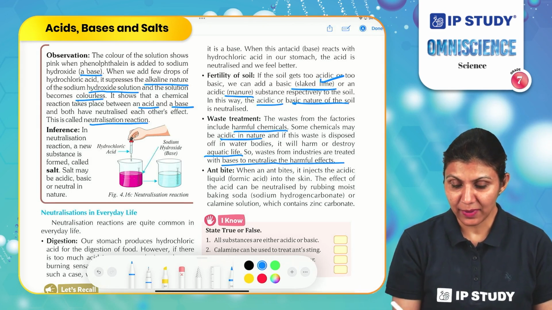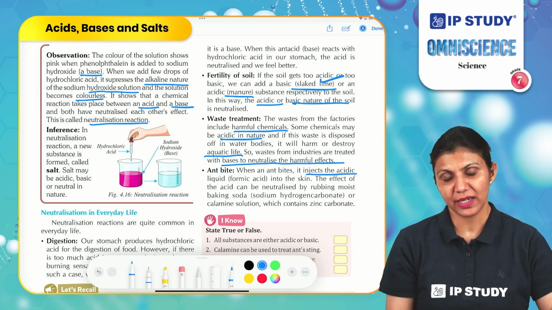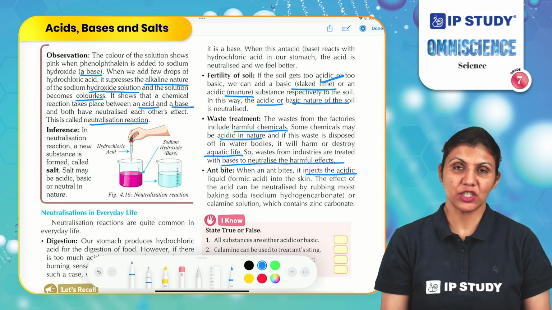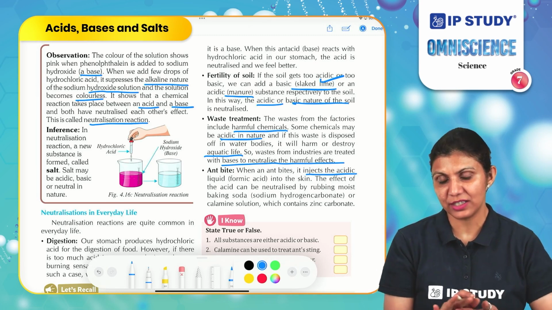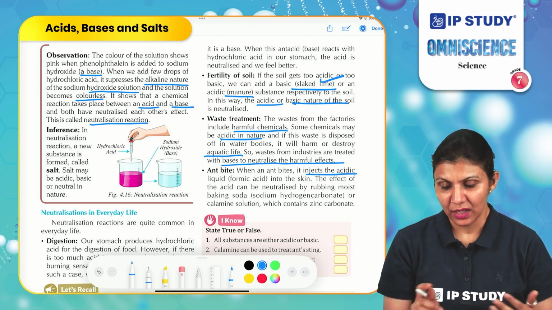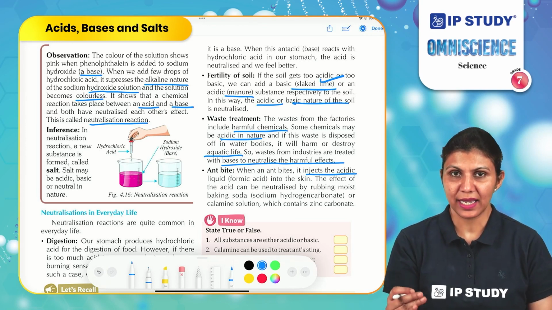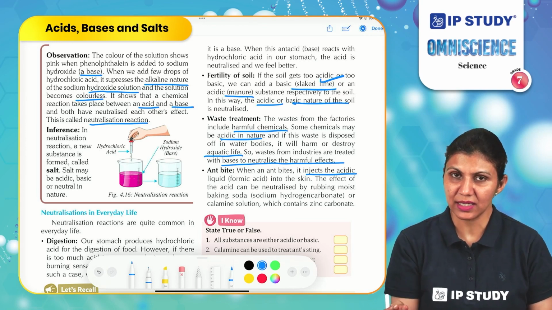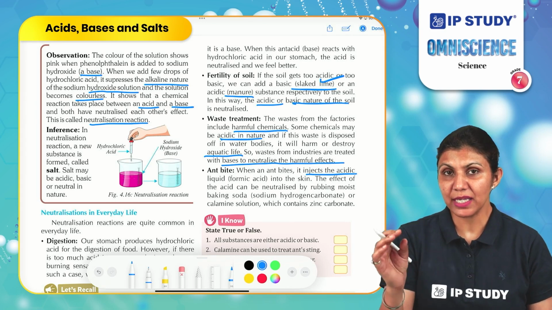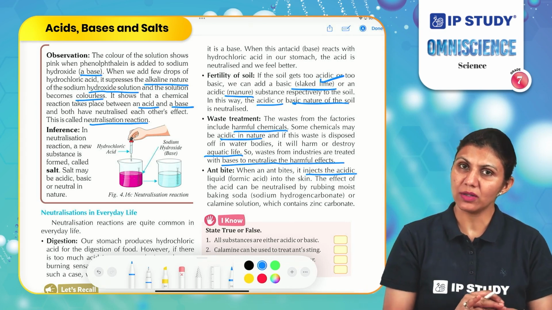In the case of an ant bite, when an ant bites, it injects an acid called formic acid into the skin, which causes irritation and itchiness. So if we apply a basic substance, for example calamine lotion, which has a base in it, or we can make a paste of baking soda and apply it on the itchy part.